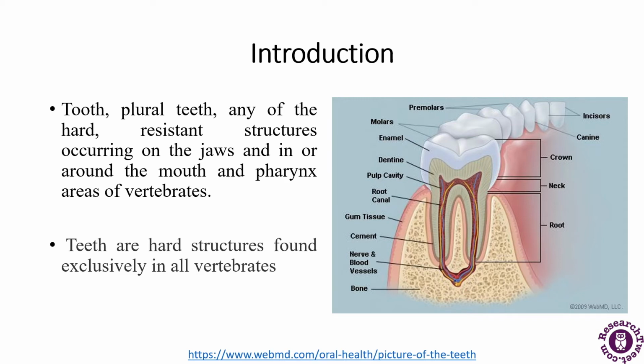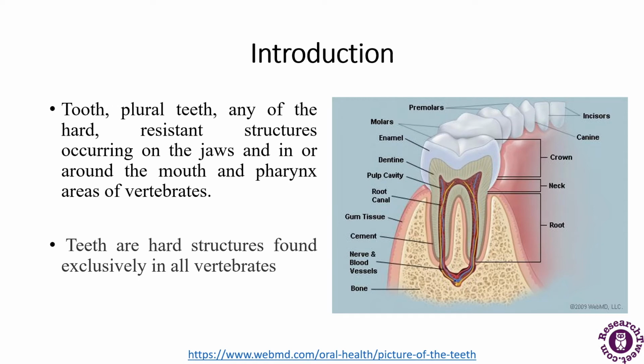Unlike pythons and other snakes, humans cannot swallow food in one go. Food must be broken down into smaller pieces, and then it can be swallowed. So teeth are the first and the most important structure of the human digestive system.